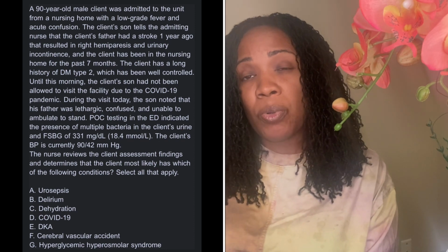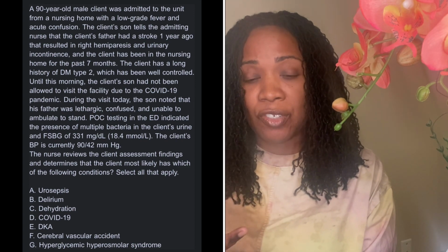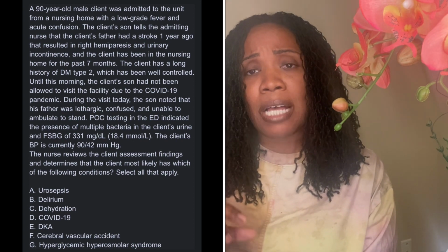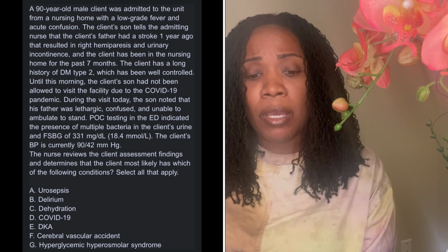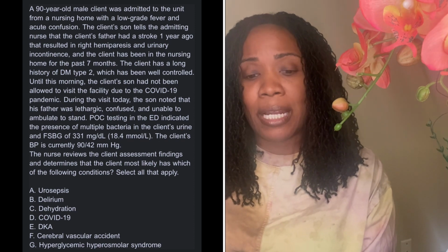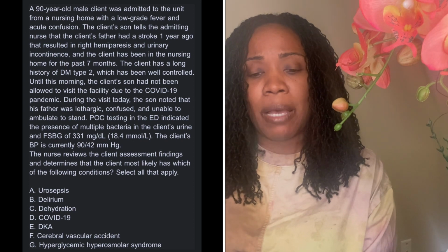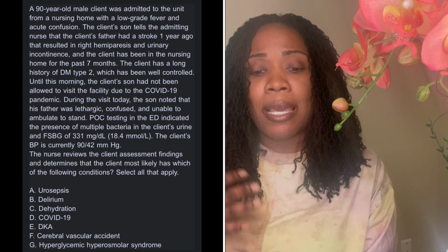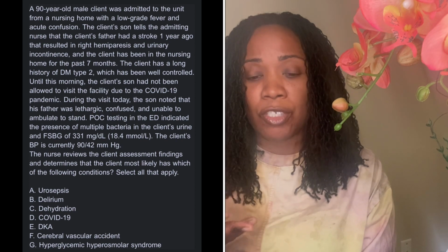Now we have multiple options. It says select all that apply that could be wrong with this patient. The first option says urosepsis. Second option says delirium. Third option says dehydration. Fourth option says COVID-19. Fifth option says DKA. Then we have cerebral vascular accident. And then we have hyperglycemic hyperosmolar syndrome.